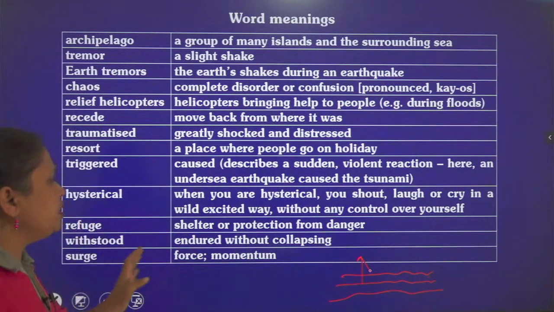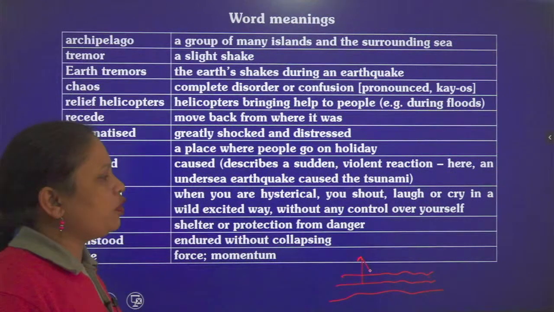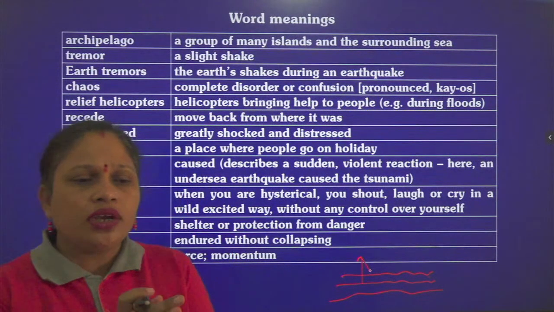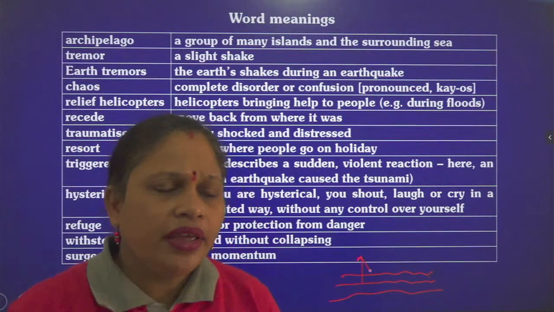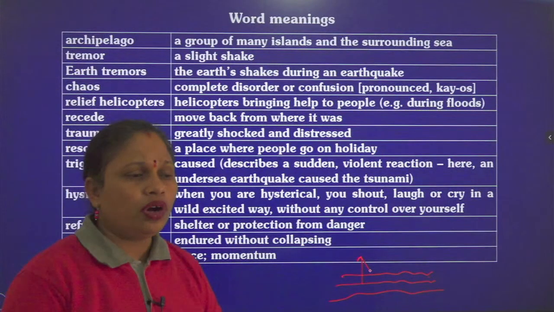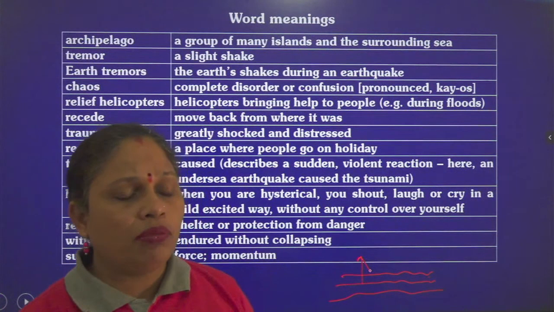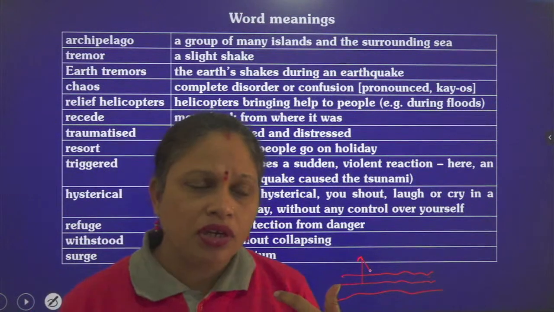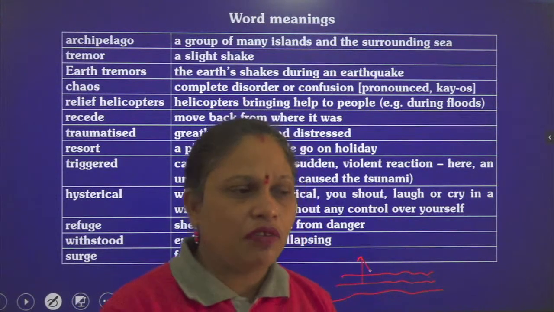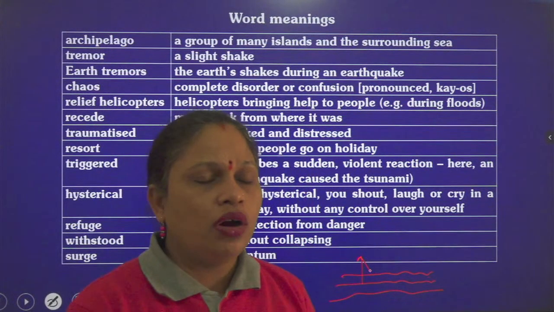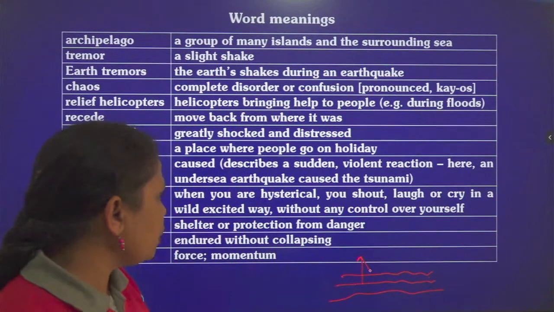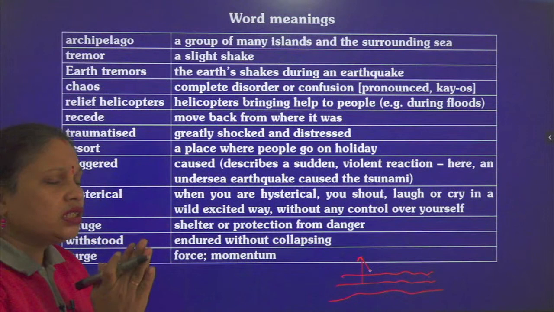Then we have refuge, which means to take shelter or protection from danger. When someone is not a local of the place and takes shelter in someone else's area, we can say it is called refuge. You might have heard this word in the context of people from, like, Taliban, who were coming to different parts of the countries to protect and save themselves. So refugee is the word you may have heard earlier. So refuge means to take shelter, to protect someone from danger.